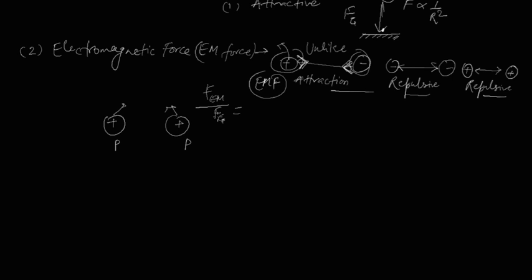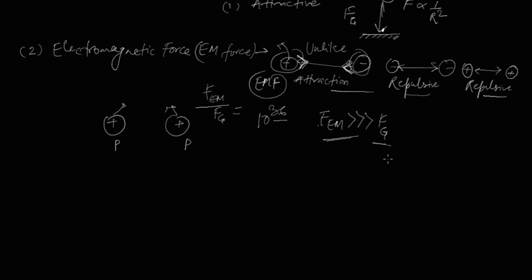So the ratio of the electromagnetic force to the gravitational force between these two protons is 10 to the power 36. So the electromagnetic force is much stronger than the gravitational force. So when two objects have both mass and charge, we will mainly consider the electromagnetic force, because the charge effect is more prominent than the gravitational force.